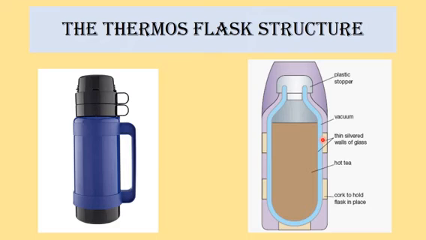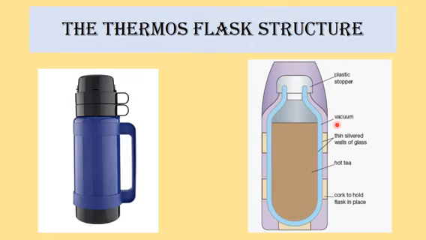Okay, and another thing in between here is the vacuum. Vacuum means there is no air, nothing. So we already learned that conduction and convection both will not take place in the vacuum. So it is a protection.